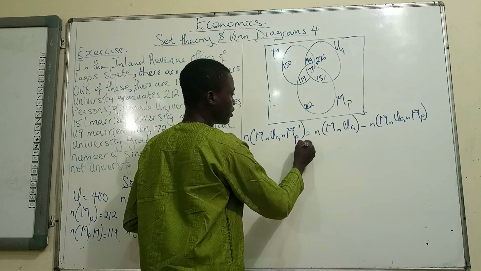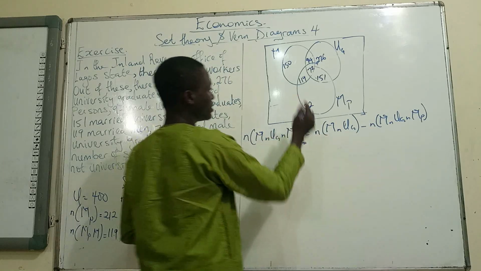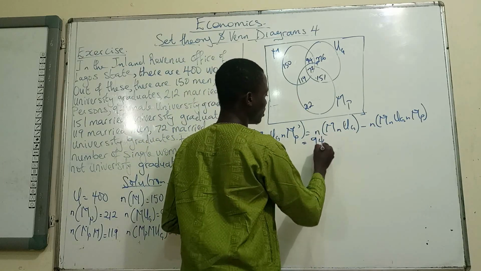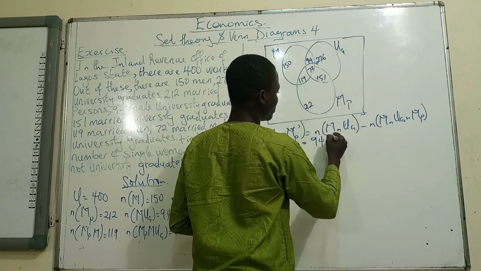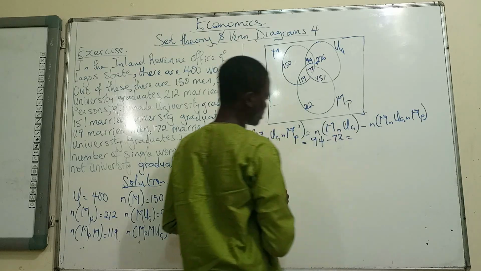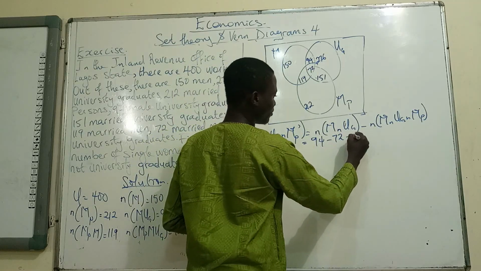So this is now going to give us M intersection UG is 94, so we just have 94 minus 72, which is going to give us 22.